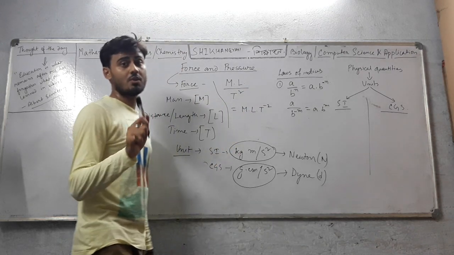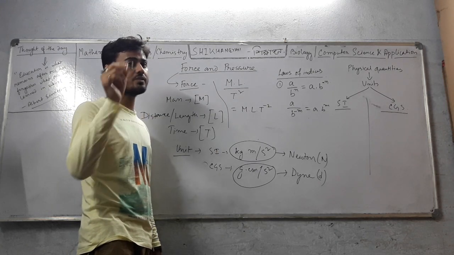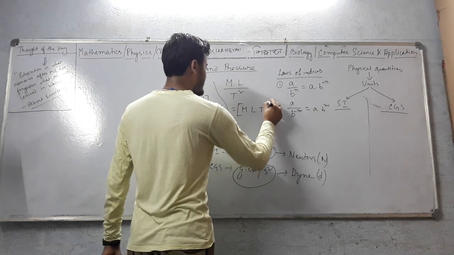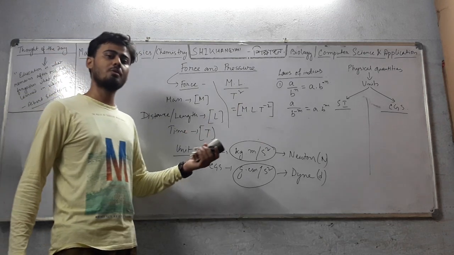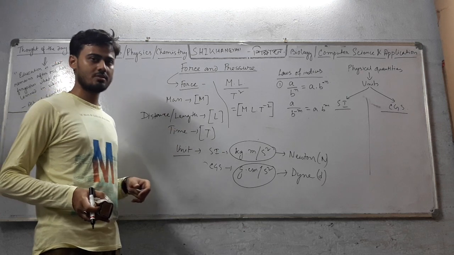But always remember one thing, when you are writing the dimension, don't forget to enclose it within third bracket, otherwise it will be wrong. Okay. So this is the dimension of force, M L T to the power minus 2. I have completed up to this portion. Note it down.